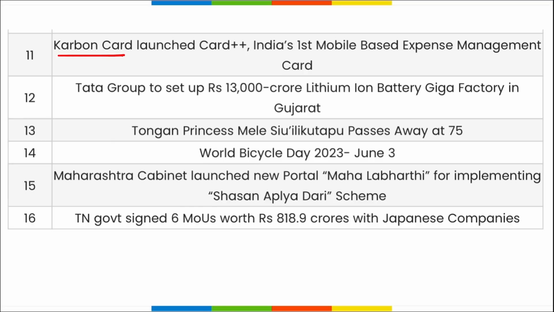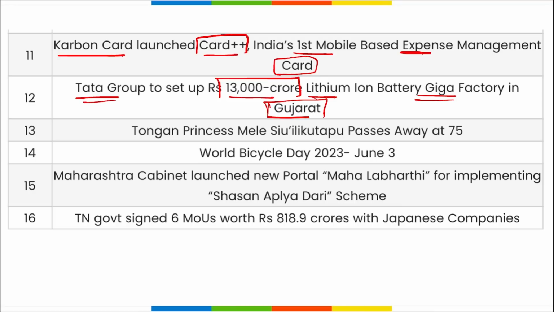Next is Carbon Card. They have launched Card Plus Plus, that is India's first mobile-based expense management card. Tata Group will be setting up a 13,000 crore lithium-ion battery gigafactory in Gujarat, in order to reduce the dependence on import of these batteries from China and Korea. Then Tongan princess has recently passed away at the age of 75. World Bicycle Day on 3rd of June.